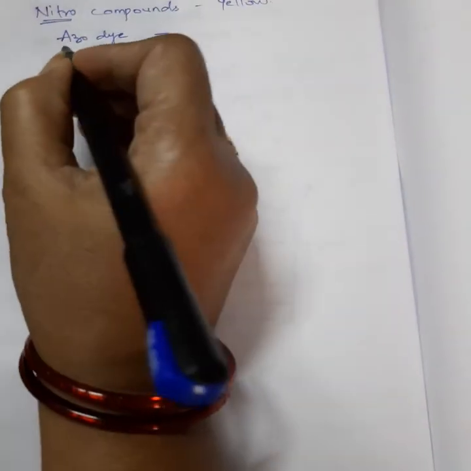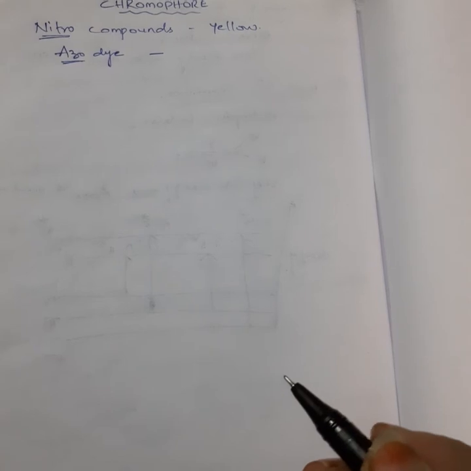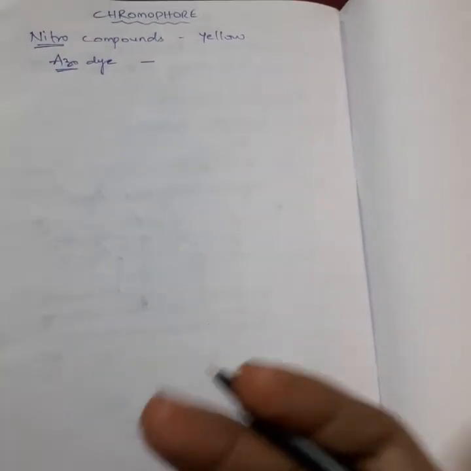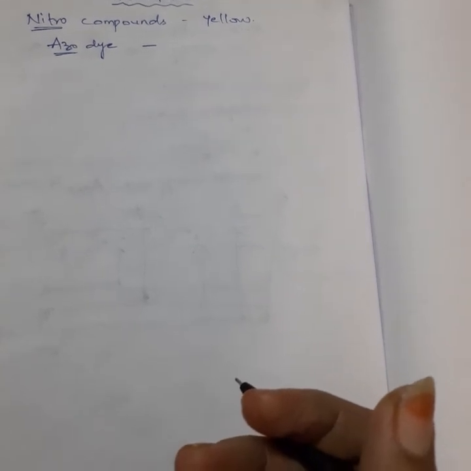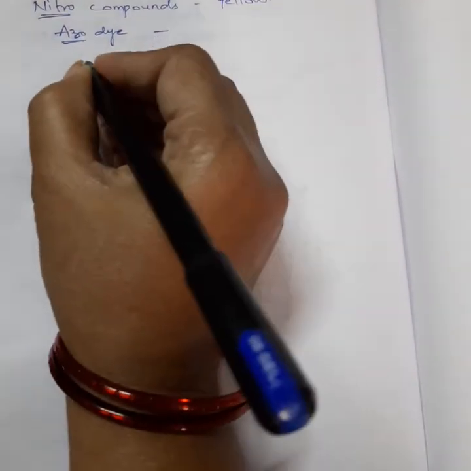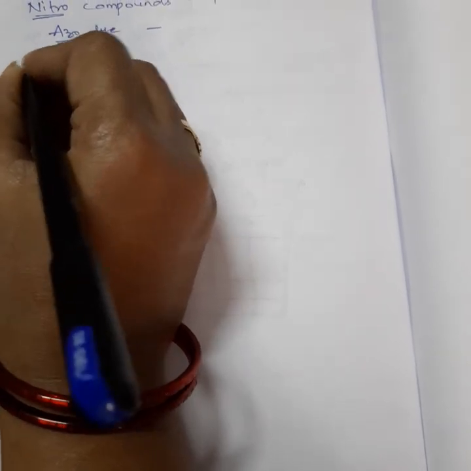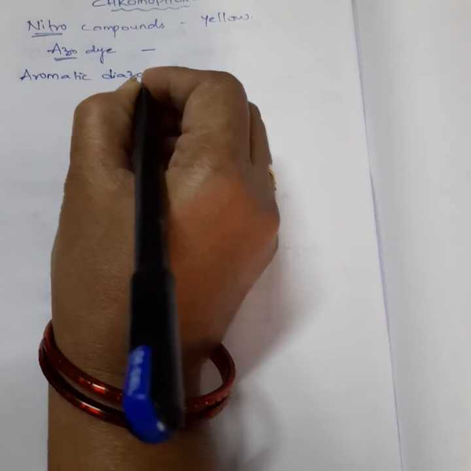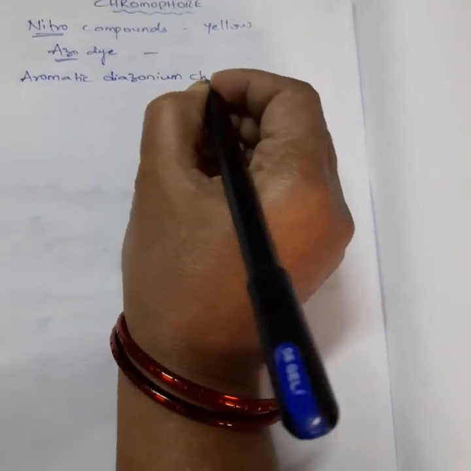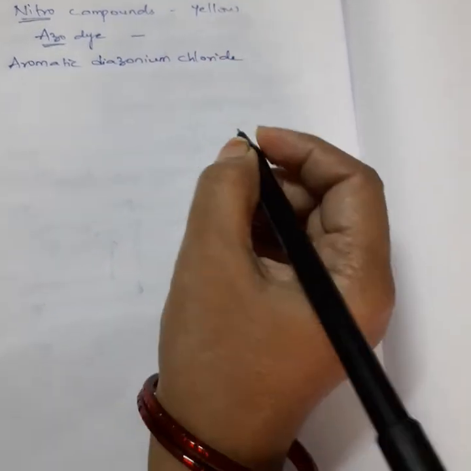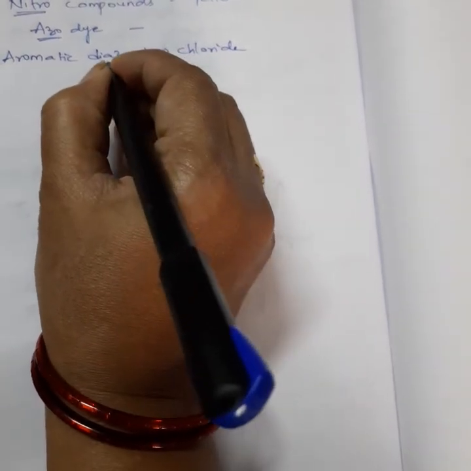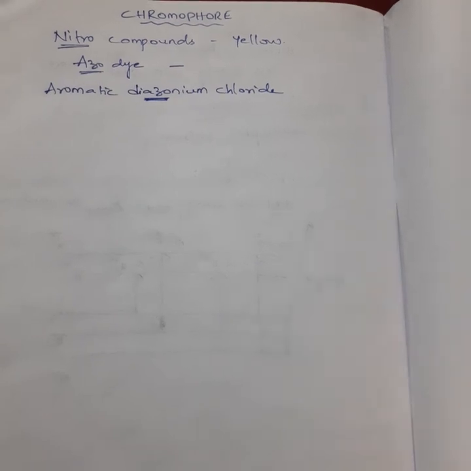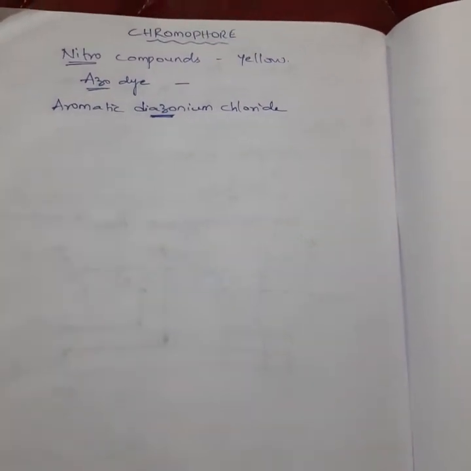So here this azo group is imparting the color to that particular substance. Okay. So suppose if you take aromatic diazonium chloride, it is red in color. Which one? Because of the presence of this azo group, this aromatic diazonium chloride is showing that particular color.